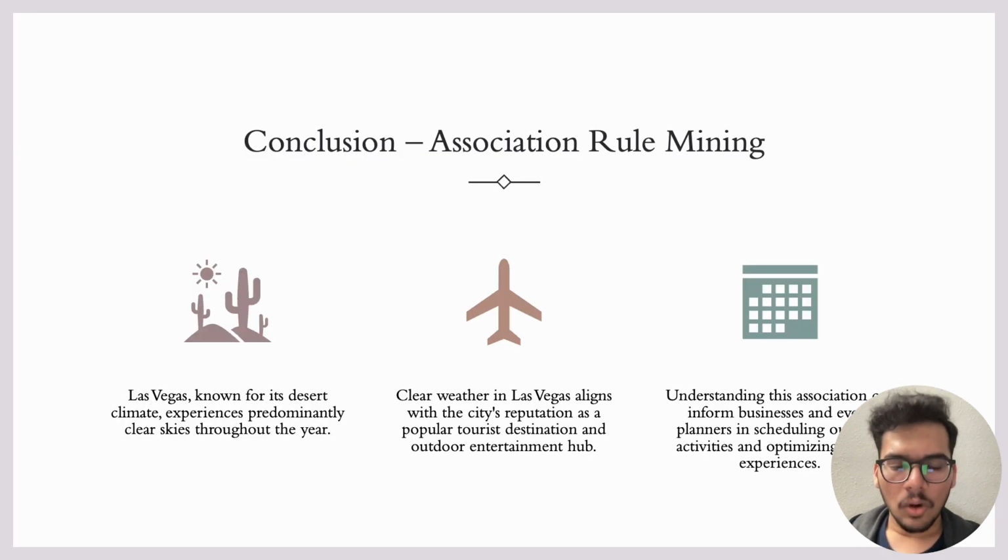Now coming to the conclusion part for association rule mining process. Las Vegas, known for its desert climate, experiences predominantly clear skies throughout the year. Clear weather in Las Vegas aligns with the city's reputation as a popular tourist destination and outdoor entertainment hub. Understanding this association between Las Vegas and clear weather can inform businesses and event planners in scheduling outdoor activities and help them to optimize the visitor experiences.